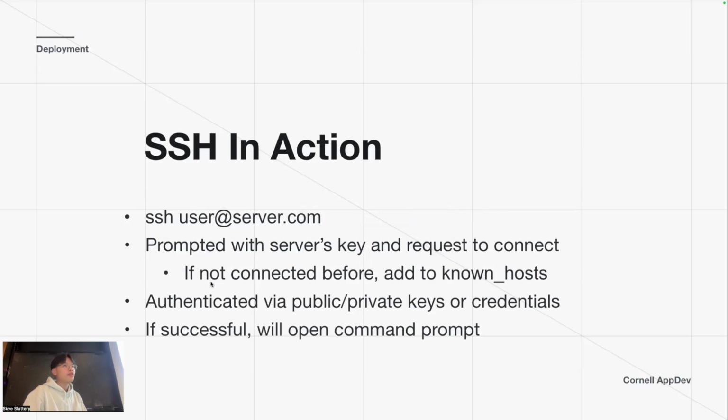If it's the first time you're connecting to that server, you have to add it to known hosts, so it'll remember that you have access to this virtual machine. If it's successful, it opens the command prompt. I'm glossing over this really fast because I want to get to the demo, but we'll see more of this later.